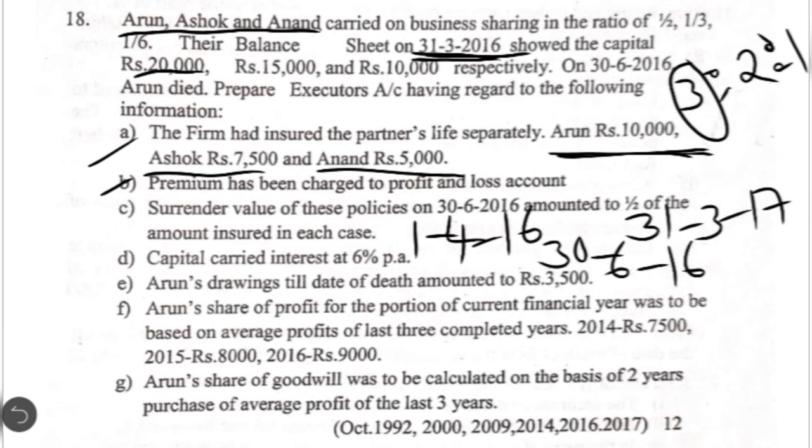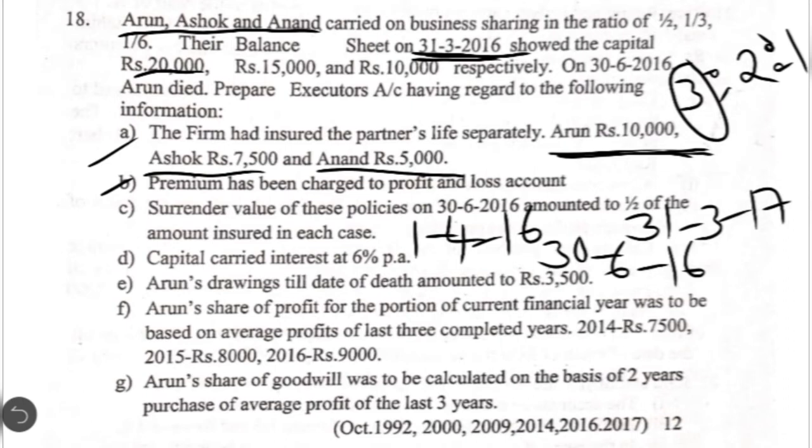Let's consider the second point, which is connecting to this point itself. Premium has been charged to the profit and loss account. While paying the premium on the insurance policy, again there are two options. The first one is that the partners can pay the premium out of their personal funds. If they pay out of their personal funds, that becomes their property. In this case, if Arun had paid the insurance premium on his policy out of his personal funds, then when the policy matured, the entire 10,000 could have been given to Arun because he has paid out of his personal funds.